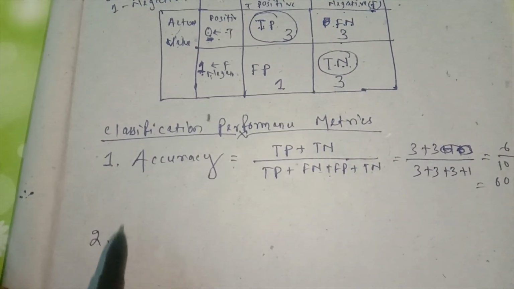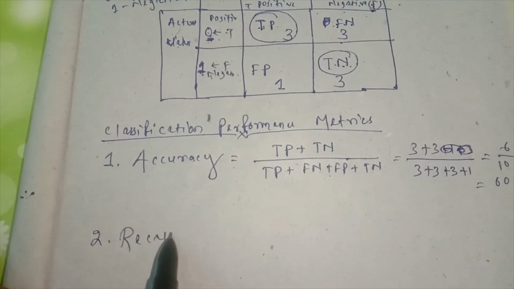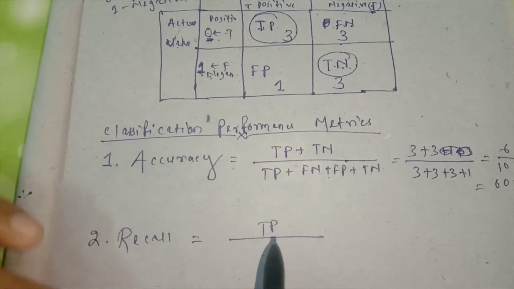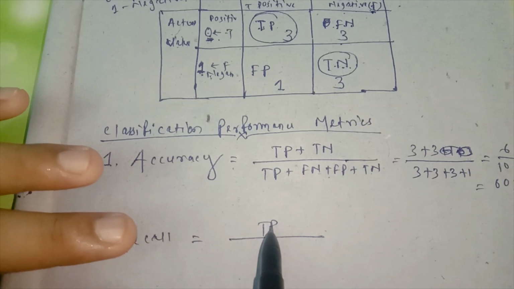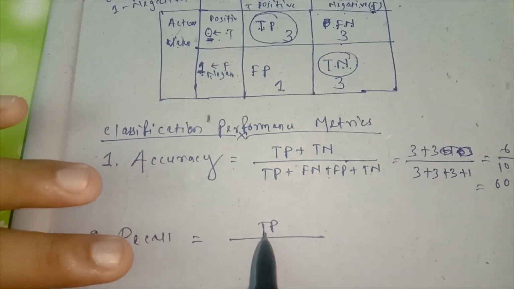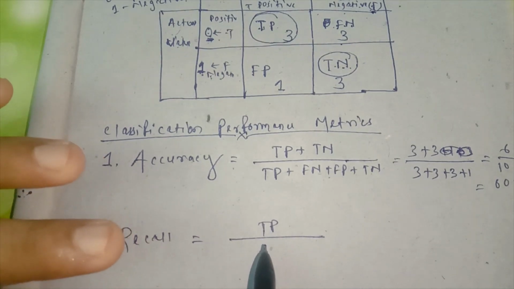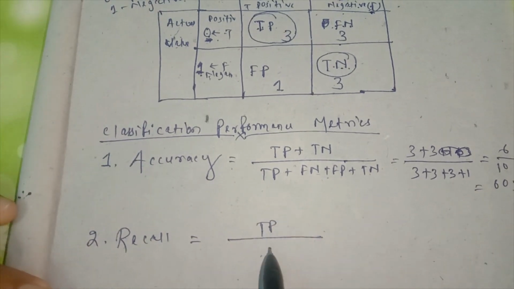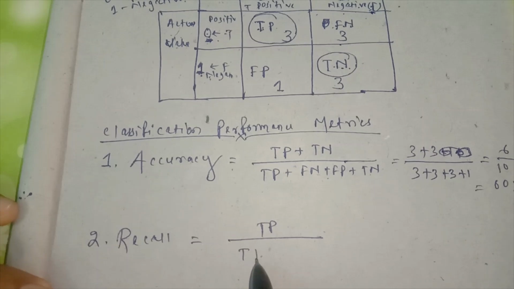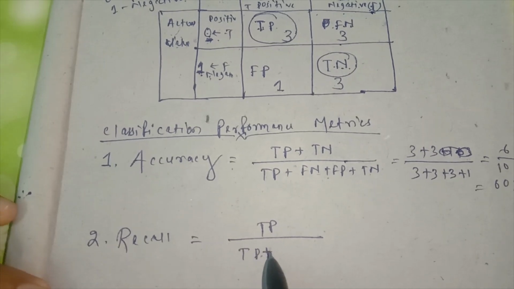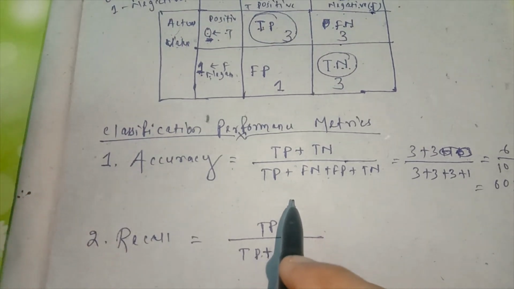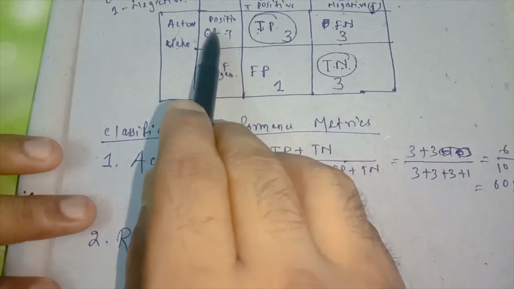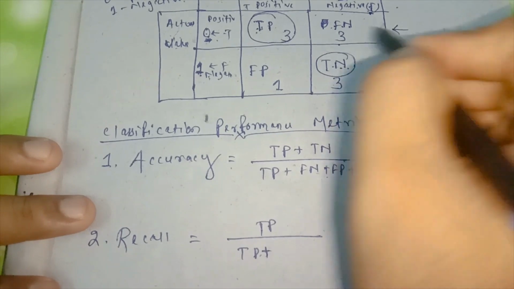The second part is recall. What is recall? Recall tells the fraction of correctly predicted out of actual. We can say the formula is TP divided by total true positive. Remember that this is true positive, and this line indicates the true positive line.